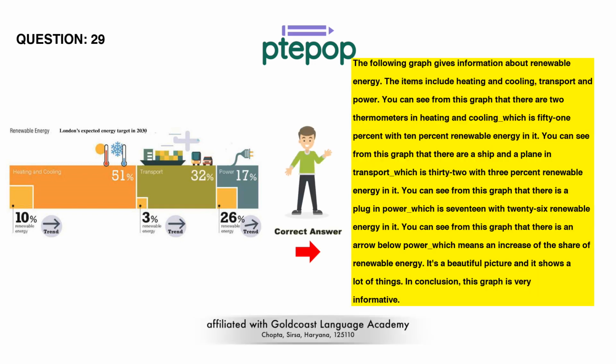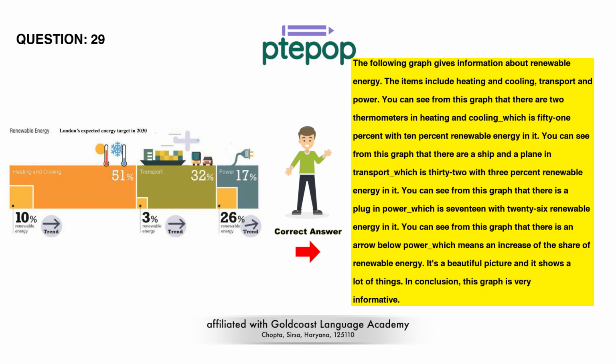The following graph gives information about renewable energy. The items include heating and cooling, transport and power. You can see from this graph that there are two thermometers in heating and cooling, which is 51% with 10% renewable energy in it.